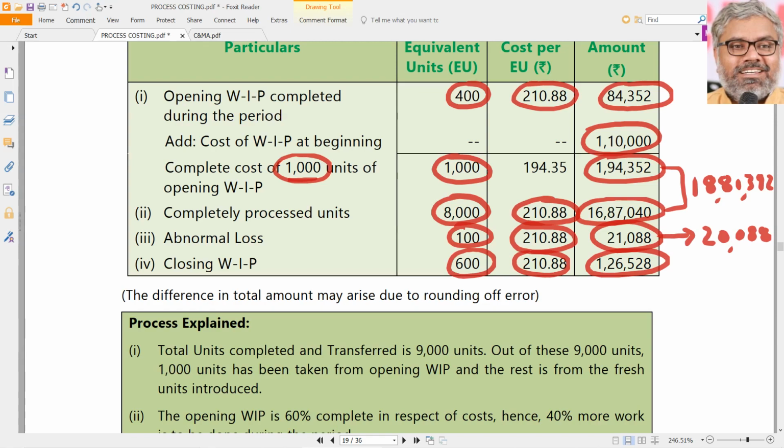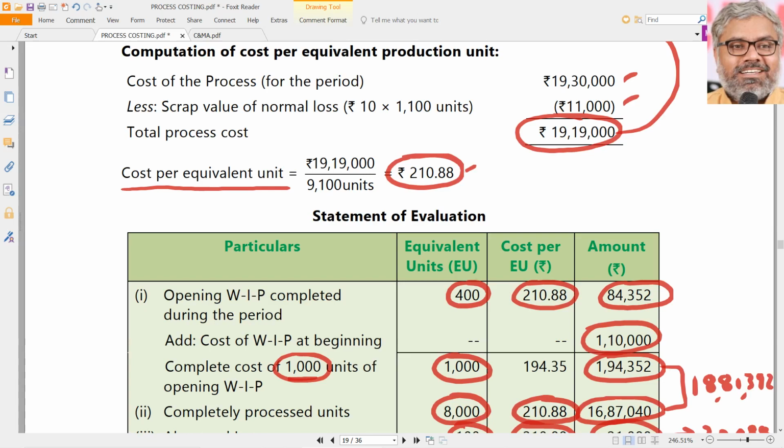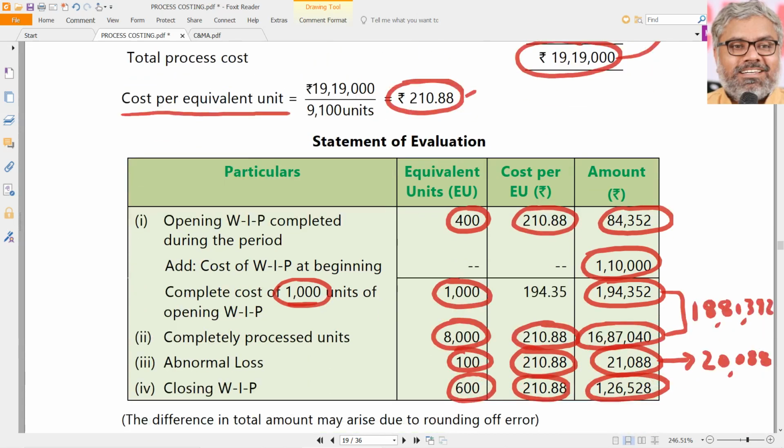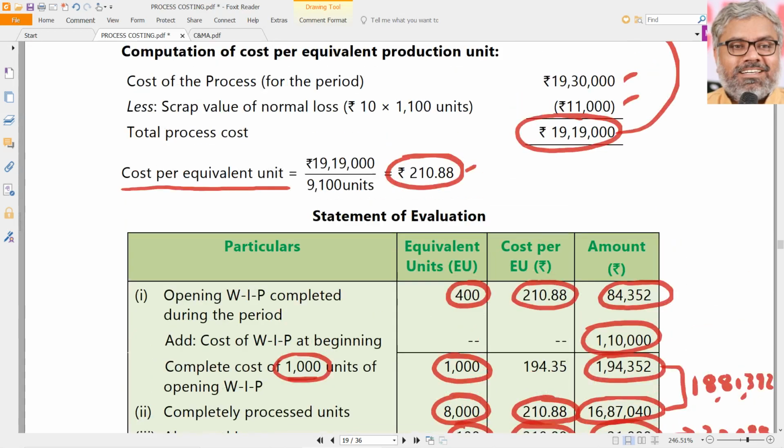And if you total all of this, that will be equal to 1,10,000 plus 19,30,000 minus 11,000. Naturally, it should be. You can take the total of all of them. Of course, we have taken the abnormal loss also. Don't take 20,088. 18,81,392 is for completed units. 126,528 is for closing work in progress value. 21,088 is for abnormal loss. So what is the total of this? 20 lakhs, 29,008 something. From that deduct 19 lakhs, 19,000. Remaining is 1,10,000, which is opening work in progress.